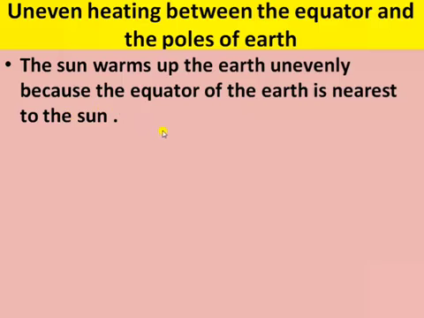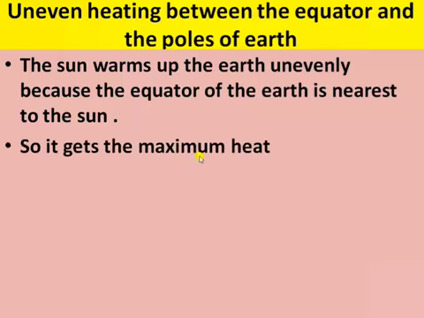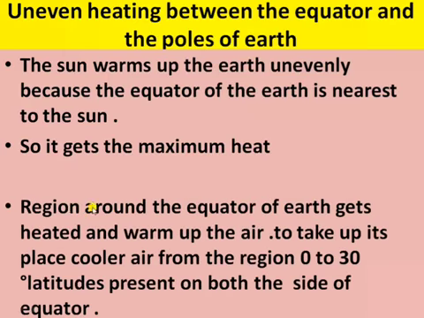It gets maximum heat because at the equator the direct rays fall, so that's why it gets the maximum heat. The poles, being the farthest from the sun, get the minimum heat.